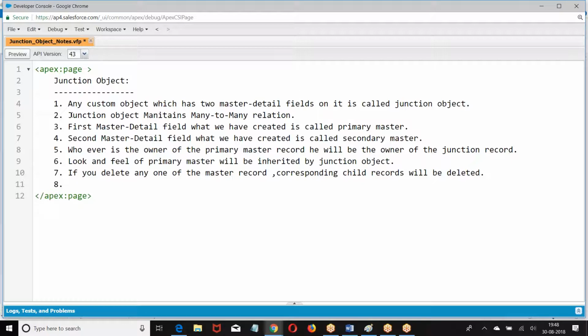The next, a junction object cannot be a master to any other object.